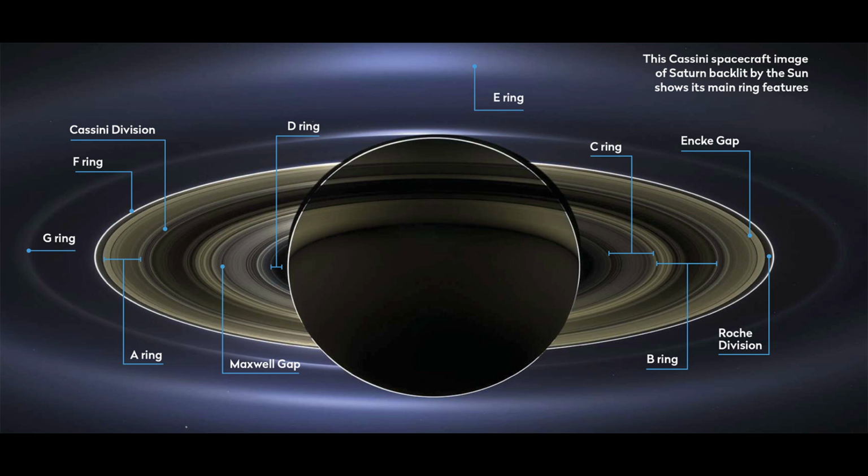It is made up of particles of different sizes and composition, which gives it a variety of colors including blue, green and yellow. The A ring is the outermost of the main rings. It is a broad, faint ring with a few bright streaks. The F ring is a narrow, faint ring that is located just outside the A ring. The G ring is a narrow, faint ring that is located just outside the F ring. The E ring is a faint, dusty ring that is located just inside the G ring.